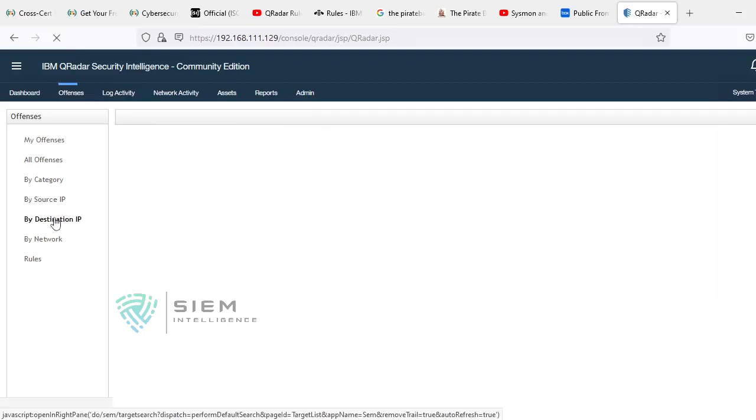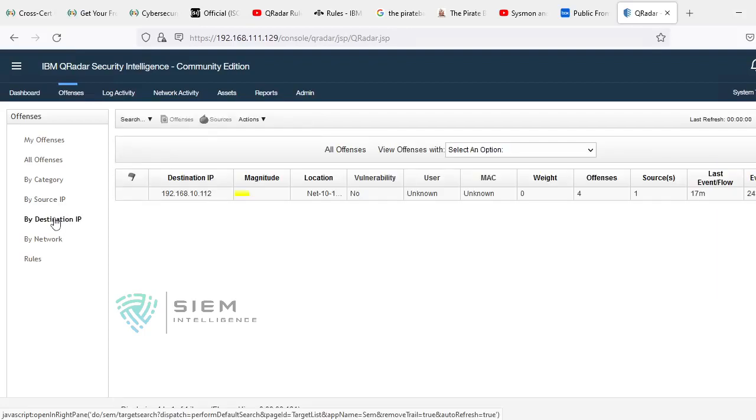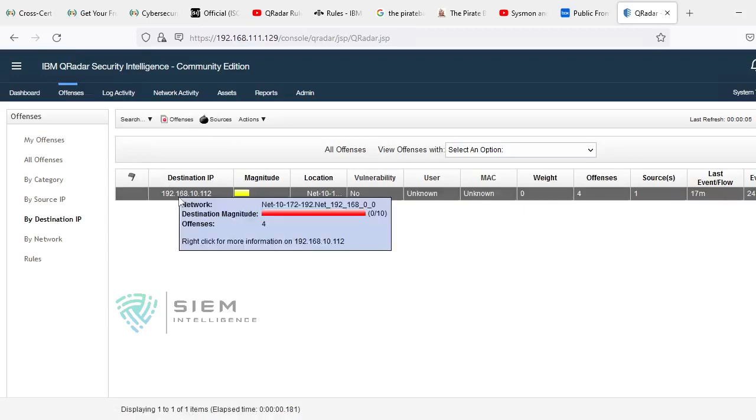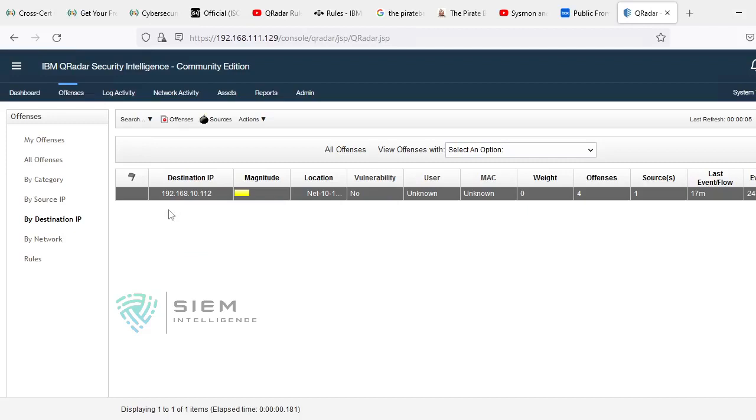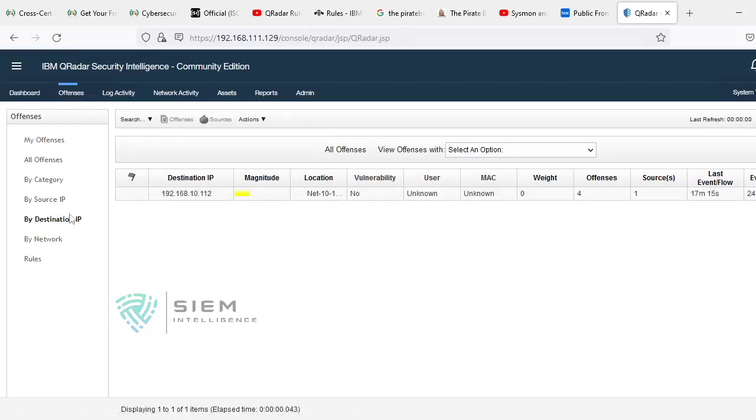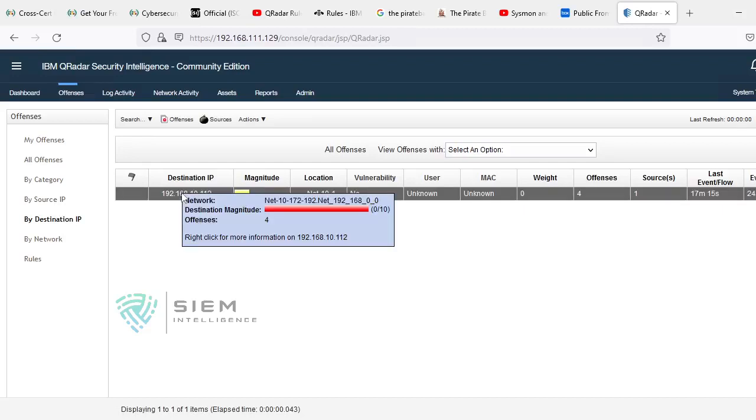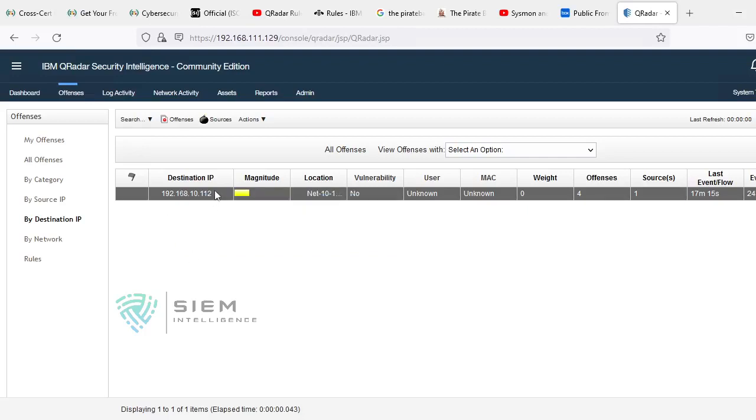What is the destination IP? Source is the attacker, of course, and destination is the attackee, or you can say victim. So on which server is it continuously hitting? On this particular destination IP, how many offenses are there, how many sources are trying to hit, how many flows and how many events were there. It is shown in the destination IP.